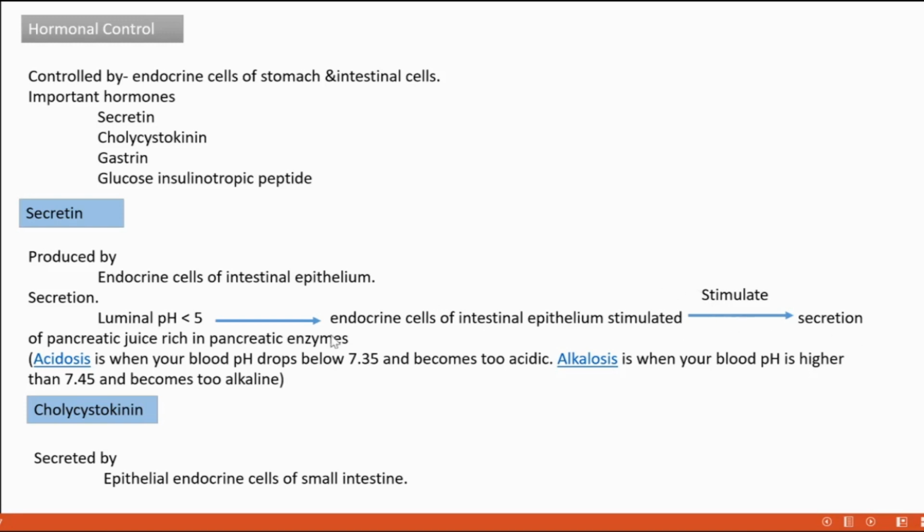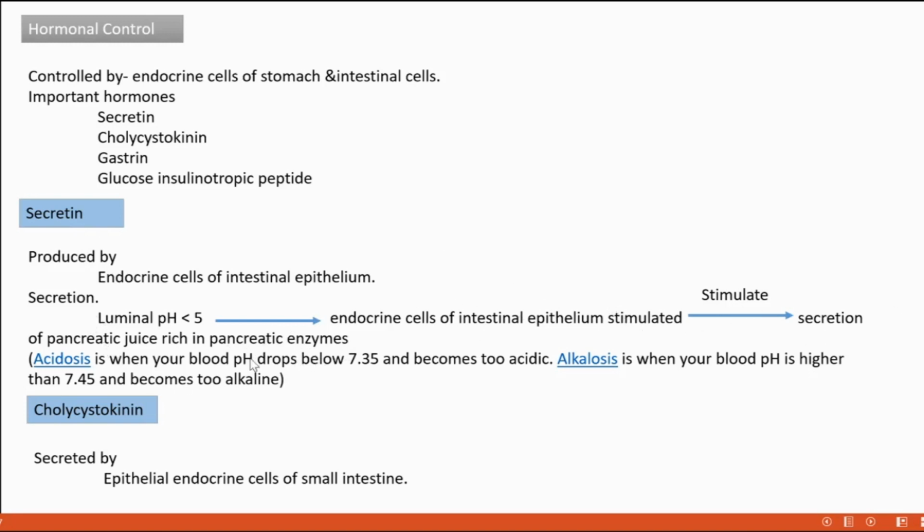It stimulates the secretion of pancreatic juice from the pancreas, which is rich in pancreatic enzymes for further digestion. That is the role of secretin. It is secreted when the lumen's pH reaches less than 5, that is, becoming more acidic, and it stimulates the pancreas to secrete its enzymes.